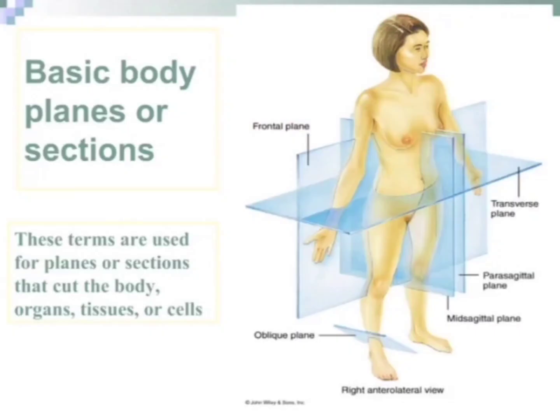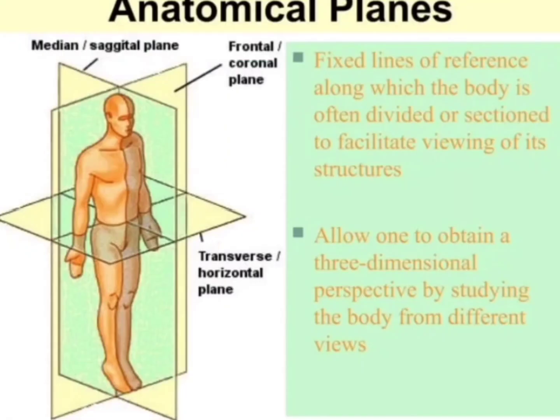Basic body planes or sections. These terms are used for planes or sections that cut the body, organ, tissue or cell. They are fixed lines of reference along which the body is often divided or sectioned to facilitate viewing of its structure. They allow one to obtain a three-dimensional perspective by studying the body from different views.